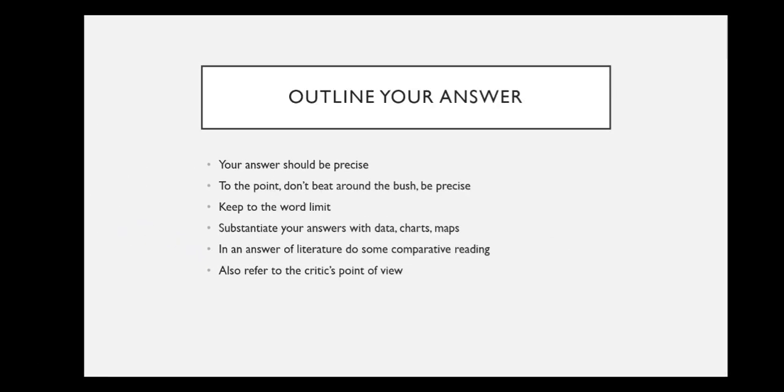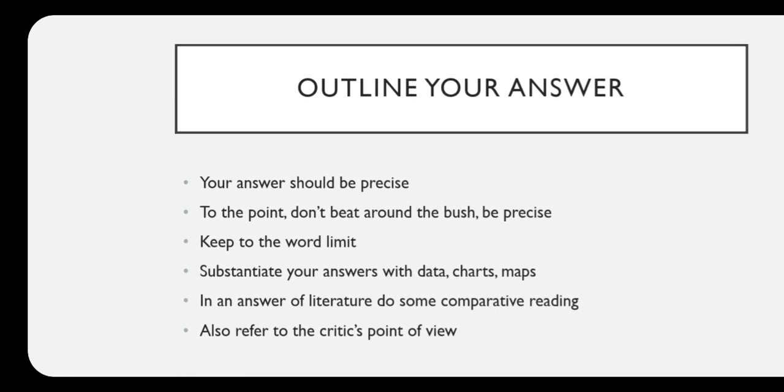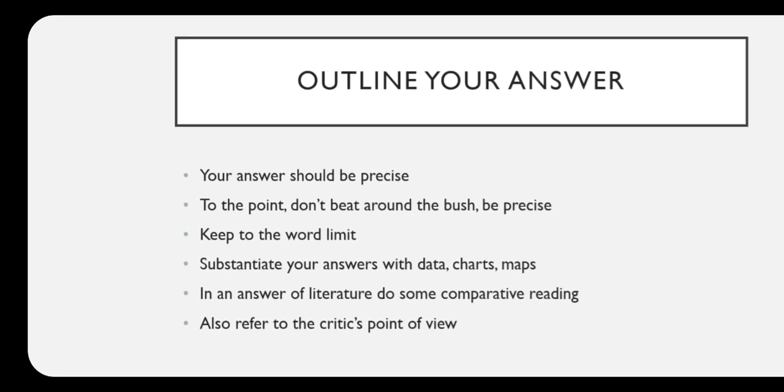Then next we come to outlining your answer. Your answer should be precise. If you are asked about the critical appreciation of a poem, you don't have to talk about the writer or something that is not at all related to the answer. You have to answer only what is in the question. Don't give any details that are not relevant. Only use those details that matter. Be to the point, be precise, don't beat around the bush, and keep to the word limit.